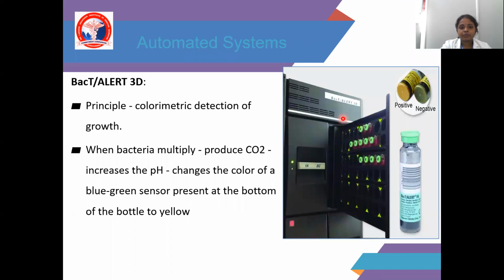So this is a picture showing the automated system, BacT/ALERT 3D. The principle is colorimetric detection of growth.